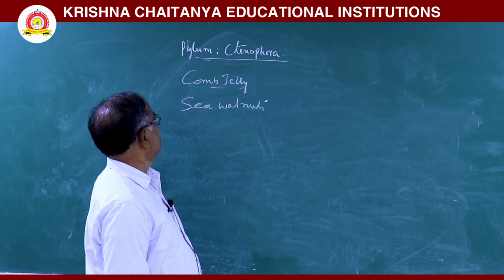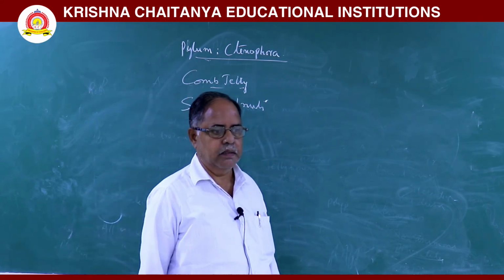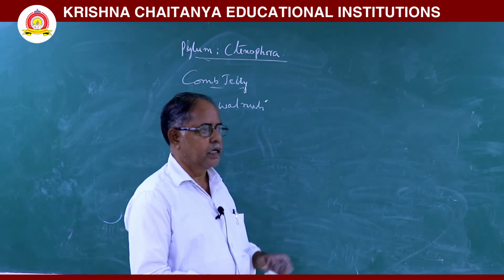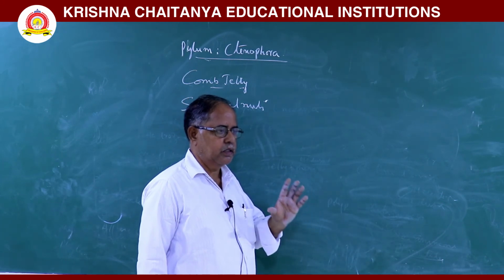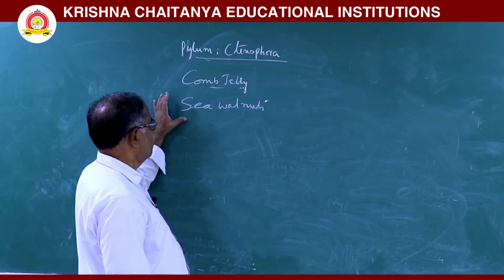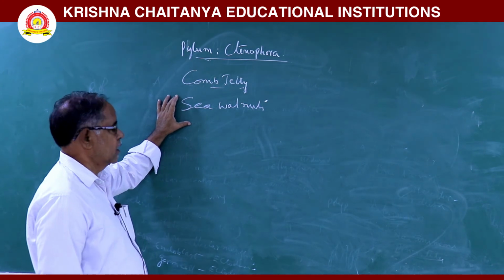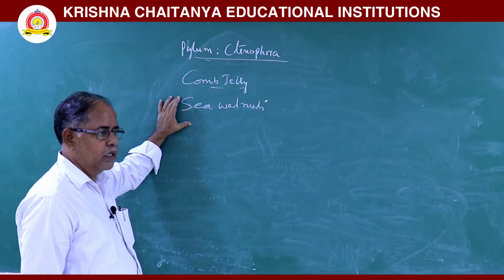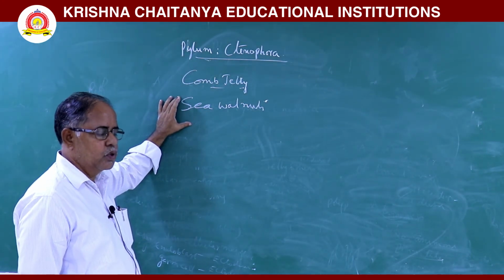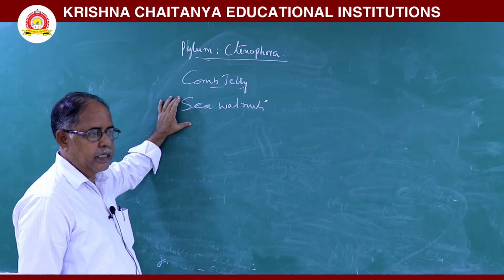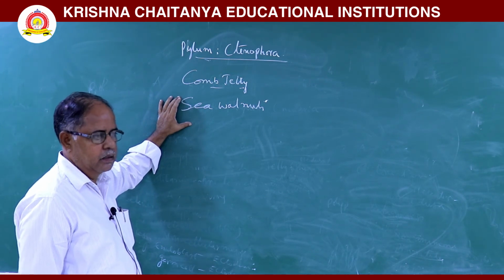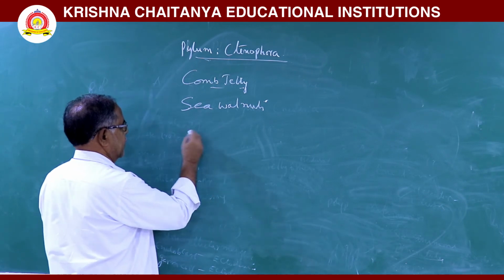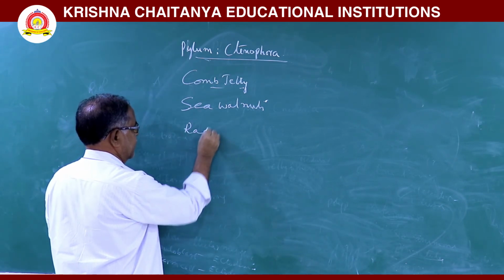These are some characters of phylum Ctenophora. The animals included under phylum Ctenophora are called comb jellies. Next, they are also called sea walnuts. They are also called gooseberries. They are exclusively marine. Here radial symmetry is there.